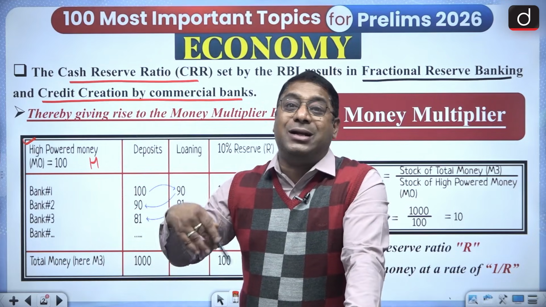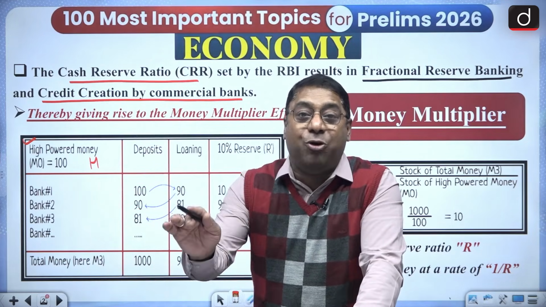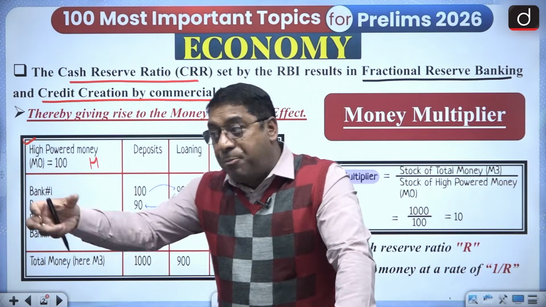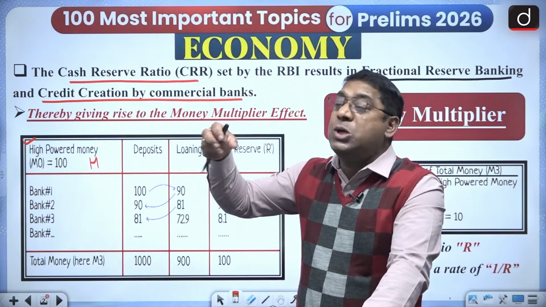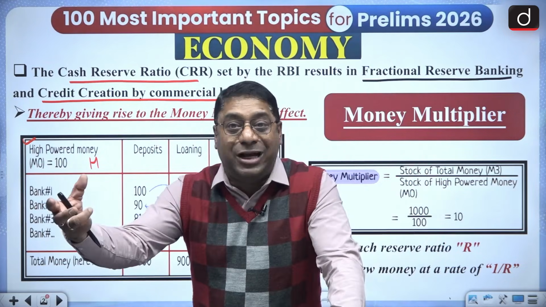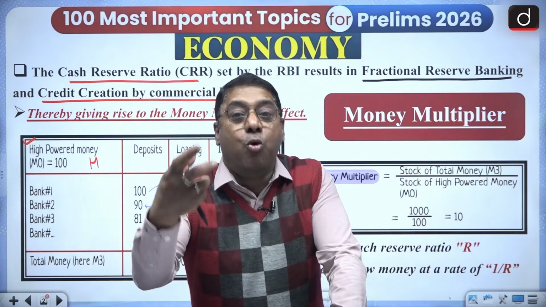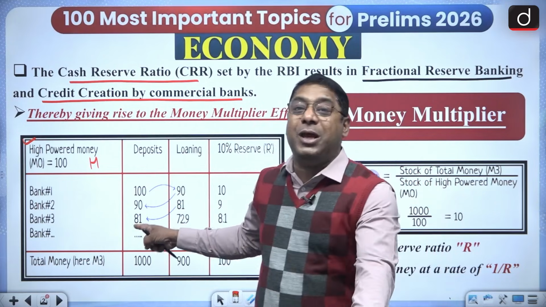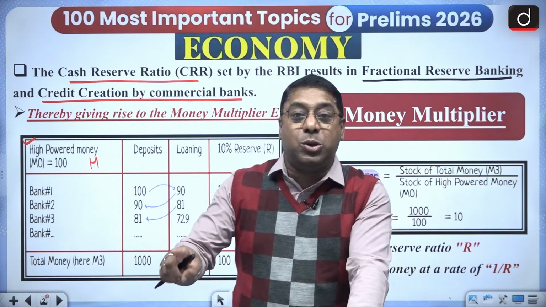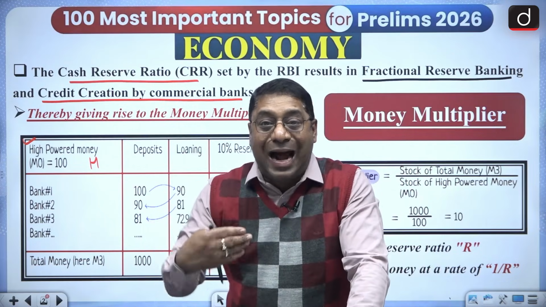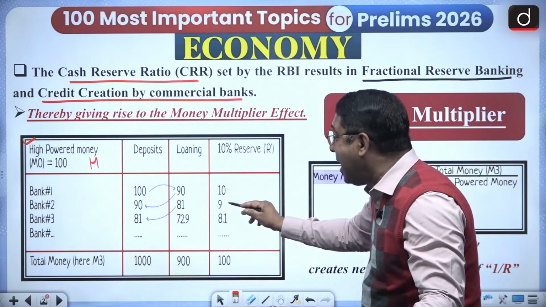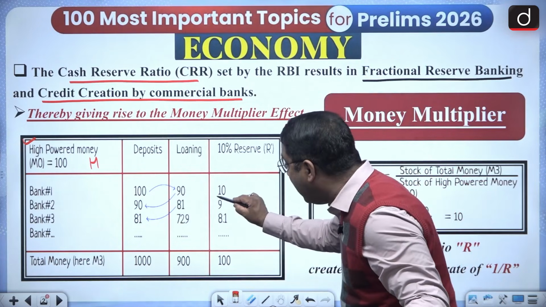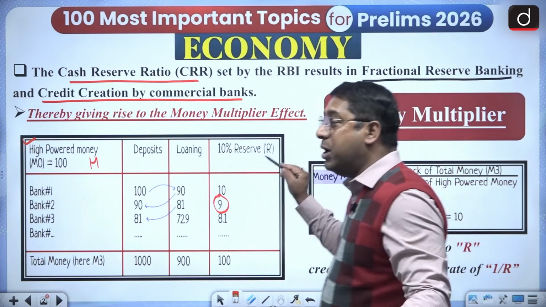So the bank deposits that 90 rupees which it had extended to the borrower as loan. Now the borrower transfers that 90 rupees to an individual from whom he had borrowed. Now again 90 rupees is added into the deposit account of the bank. So with that 90 rupees, how much can the bank extend? 90% of 90 rupees, that is 81 rupees, and the remaining 9 rupees is the reserve.